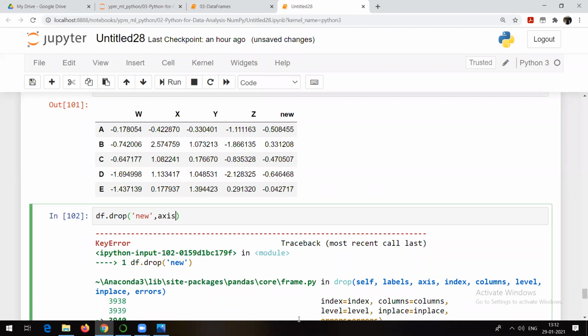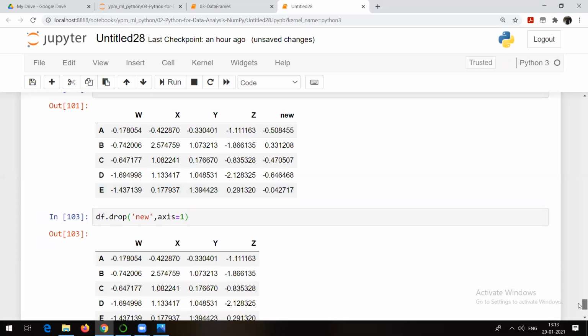There is always an option called axis. You always remember this: whenever we say axis equal to 0, we are talking about rows. And wherever we say axis equal to 1, that means we are talking about columns. Remember this. We are going to see this kind of parameter in a number of methods. Axis 0 means row and axis 1 means column. So here I am getting an error because I did not mention whether I am talking about rows or columns. I want to drop a column or a row? I want to drop a column. New is a column. That's why I will write axis equal to 1 and then run it.